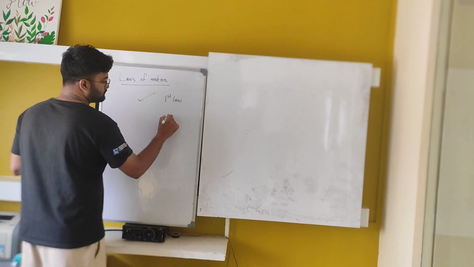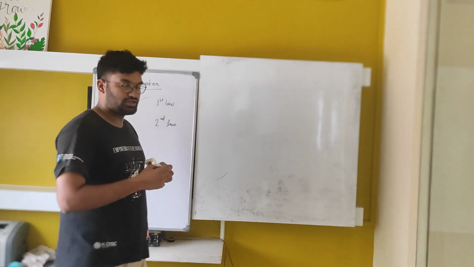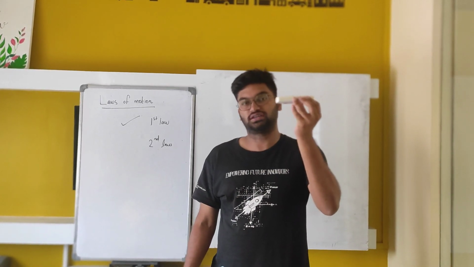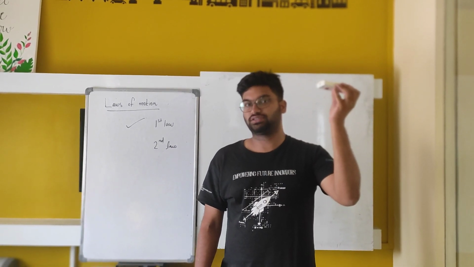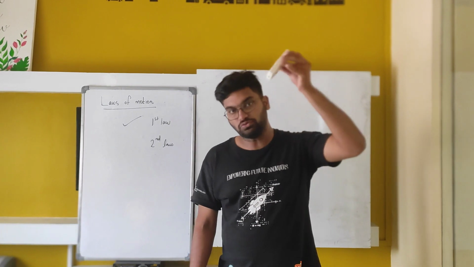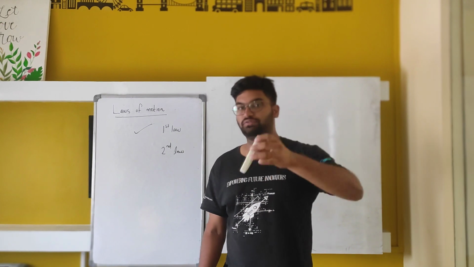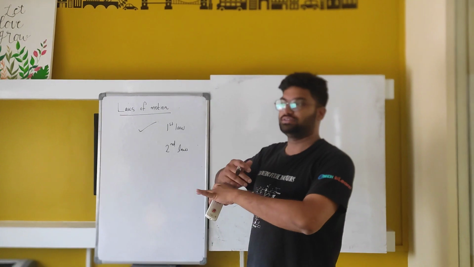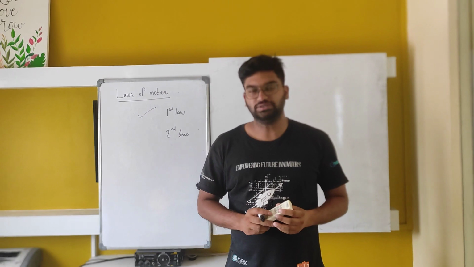Now we are moving to the second law. So now the roller coaster has started moving. Imagine you, the roller coaster and your team are about to hit a water body. So what will happen if it hits the water body? The water will spread. The water will spray like anything to the neighboring places.